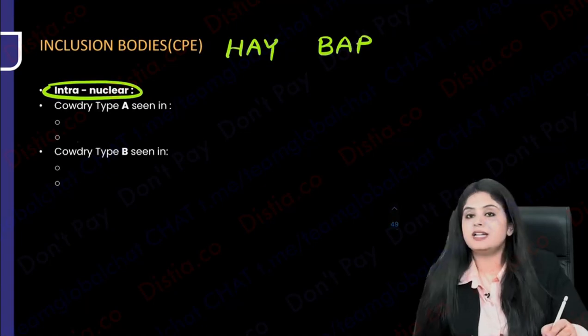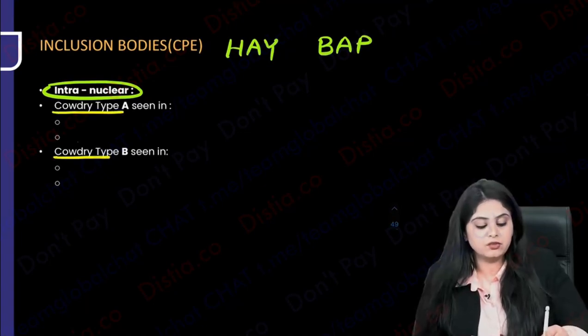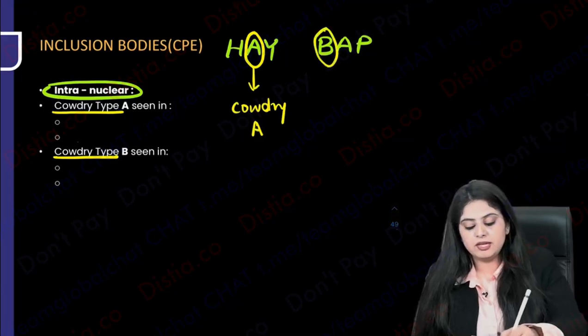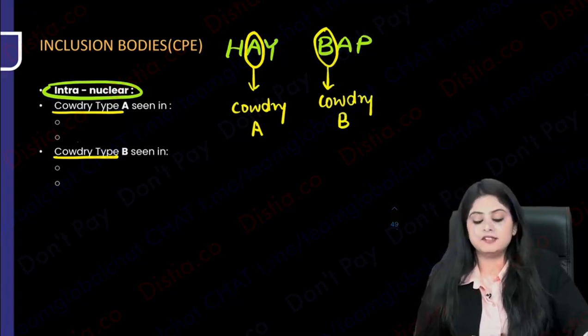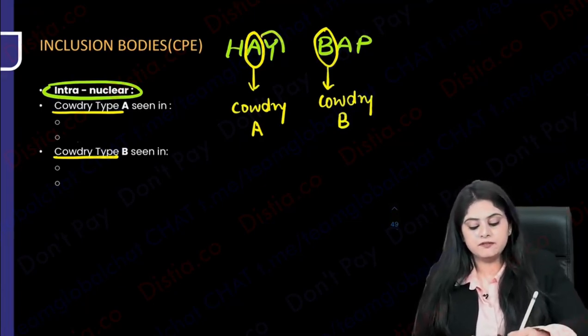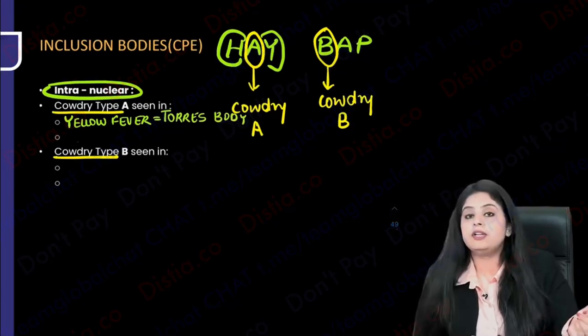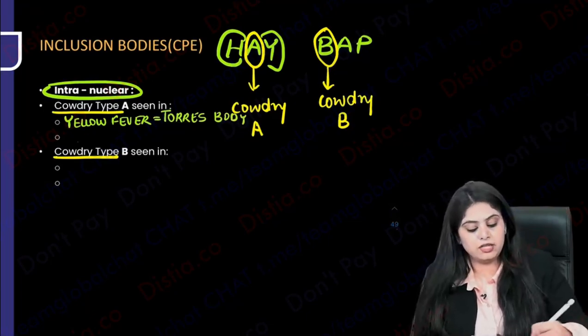So firstly, you should know that in the nucleus, you have two types of bodies called Cowdry A and Cowdry B. So first A for you can learn as Cowdry A ki baat hogi, and B say you can learn that in this they are talking about Cowdry B bodies. Now you will know what are the viruses that I'm talking about. So over here the Y and the H. So let's begin. The Y is going to be yellow fever, and yellow fever shows you which bodies? Tories bodies. Dekho double. Yellow fever is going to show you the presence of Tory body. Ho gaya? Yellow Tory. Perfect.